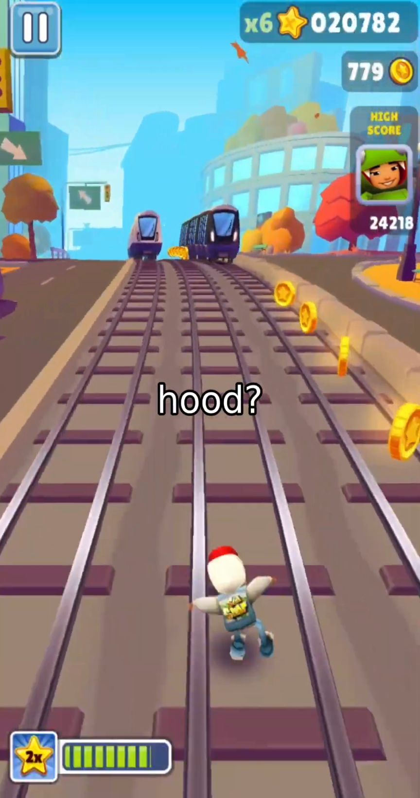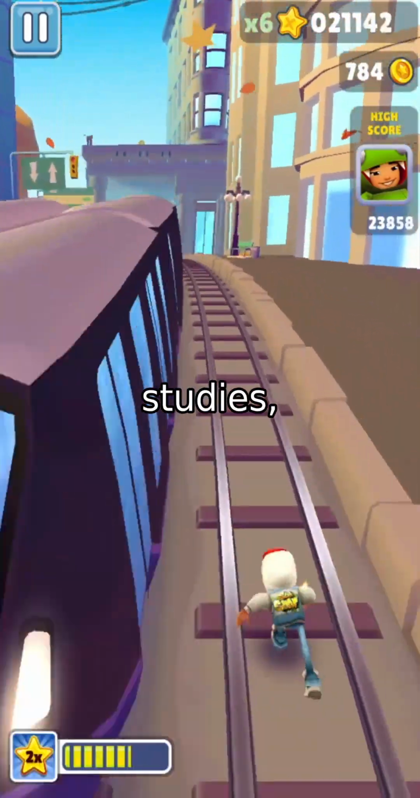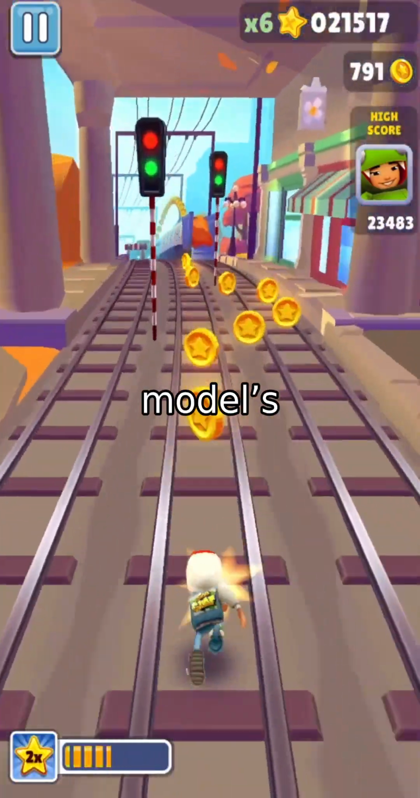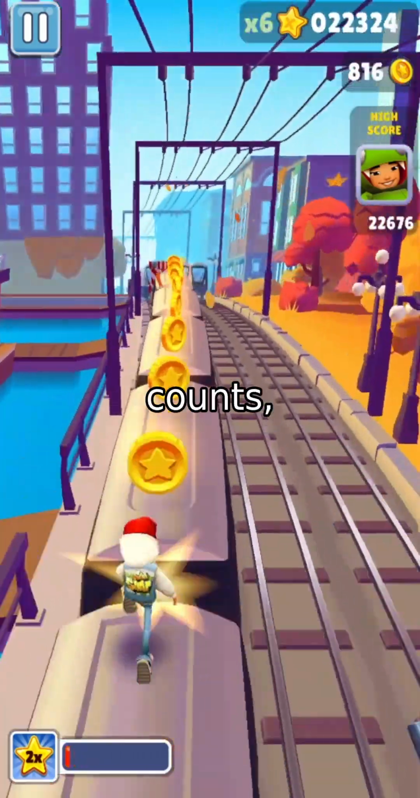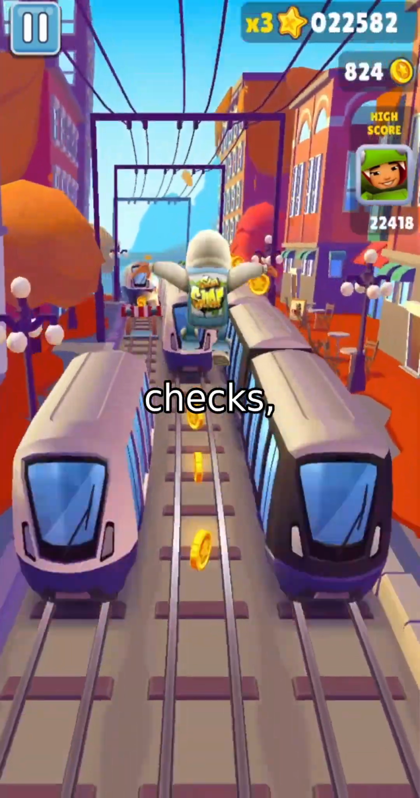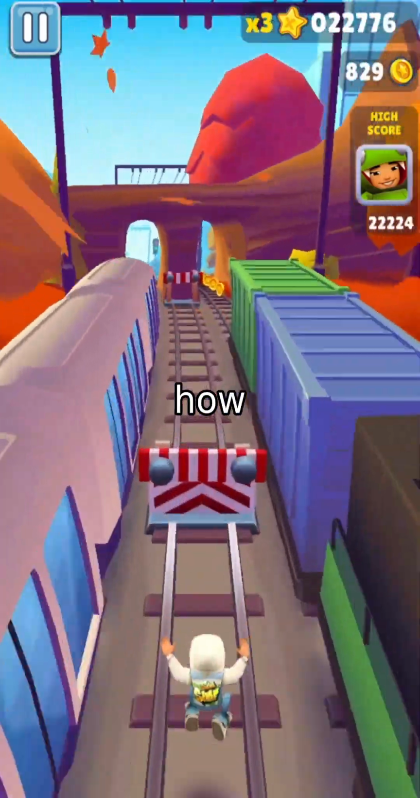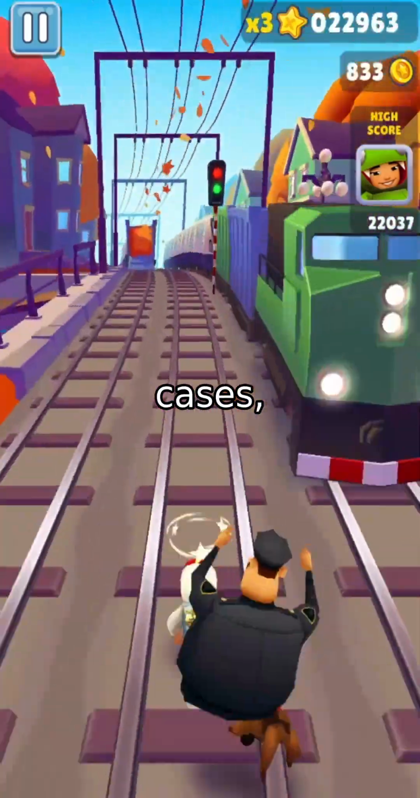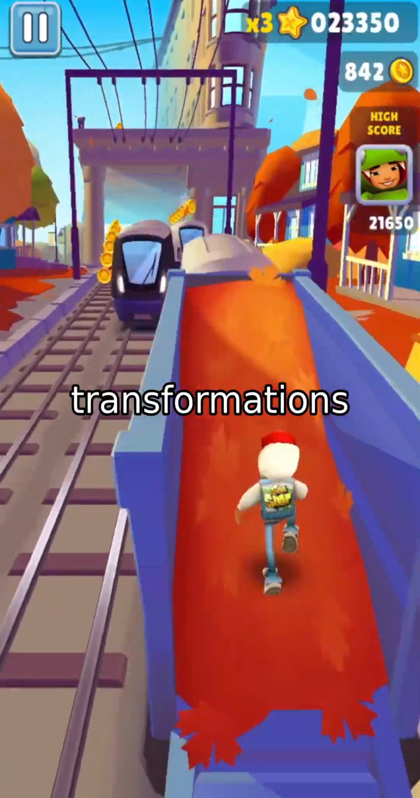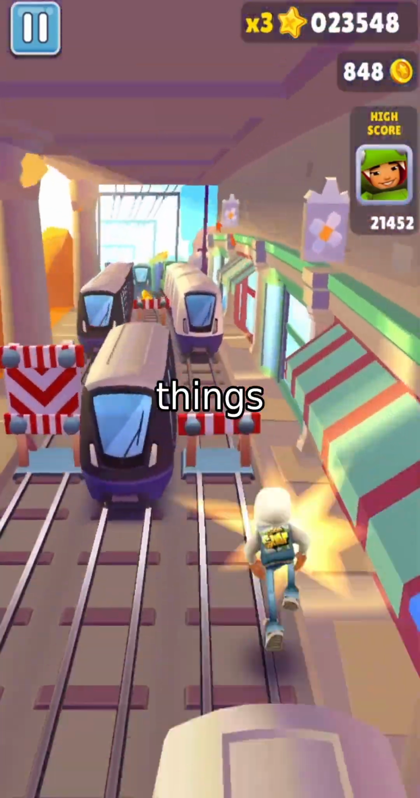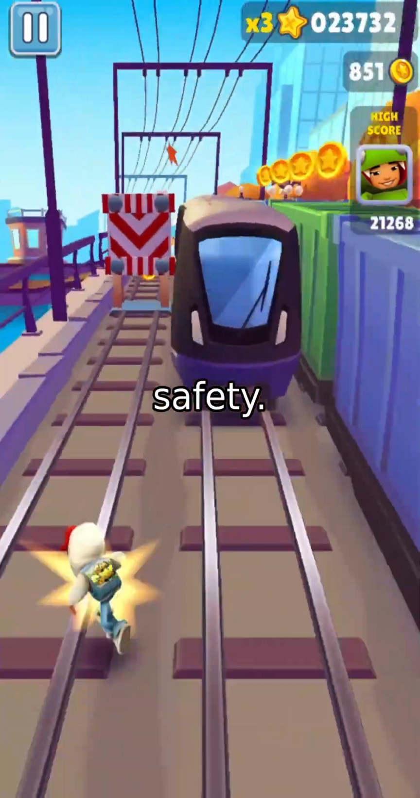But how does it work under the hood? The key lies in ablation studies, testing how small changes in the model's settings affect performance. Researchers found that tweaking parameters like transformation counts, how many variations the model checks, or penalty strengths, which control how aggressively it rejects uncertain cases, fine-tunes its balance between accuracy and security. For instance, more transformations reduce adversarial coverage but slow things down, a trade-off between speed and safety.